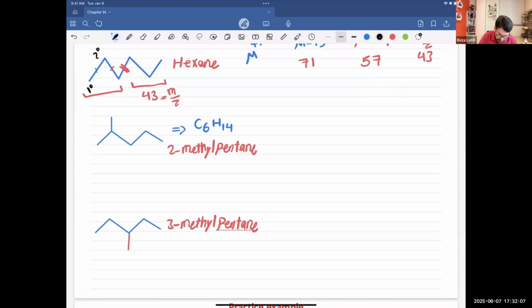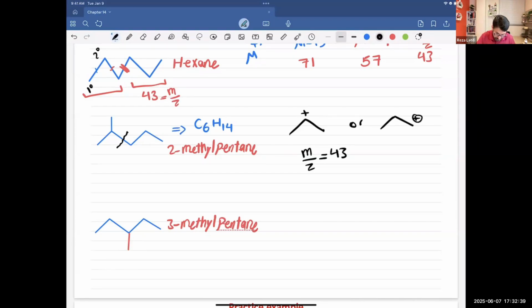If you cut this molecule from here, you get two species. One is this, or you might get this one. And in both cases, M over Z is 43. Whether you put the positive charge on the secondary carbon or the primary carbon, M over Z will be 43.